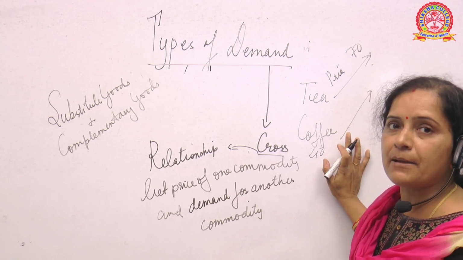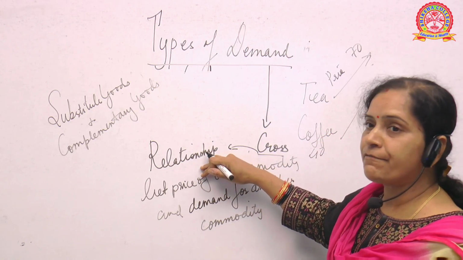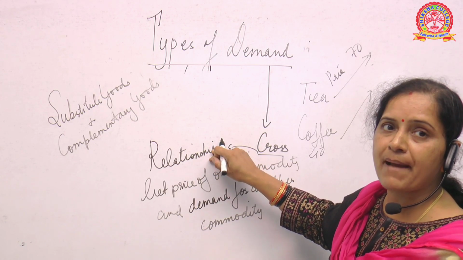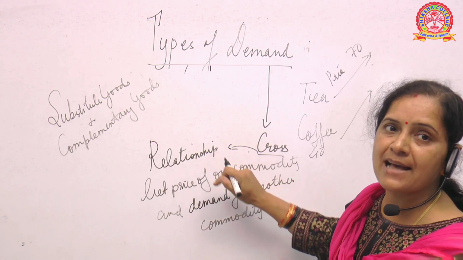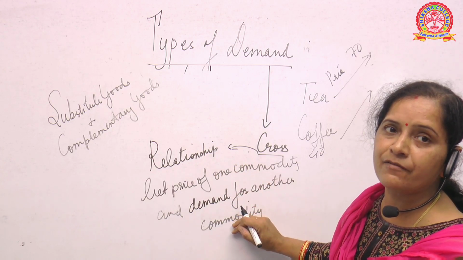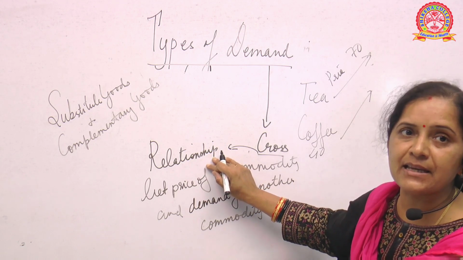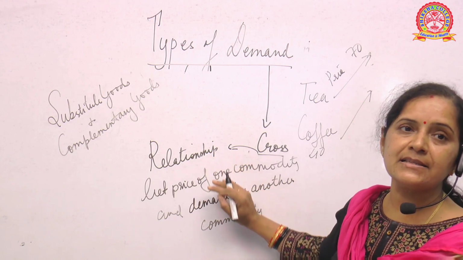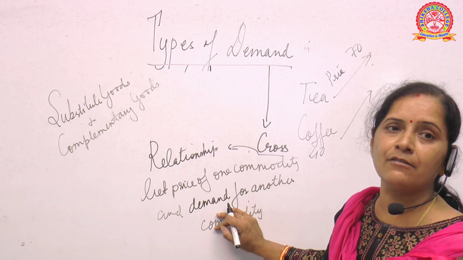So now what will happen? People will have more coffee. That means we are studying the impact that the price of one commodity has on the demand of another commodity. When the price of tea has increased, there is an increase in the demand for coffee. Why?